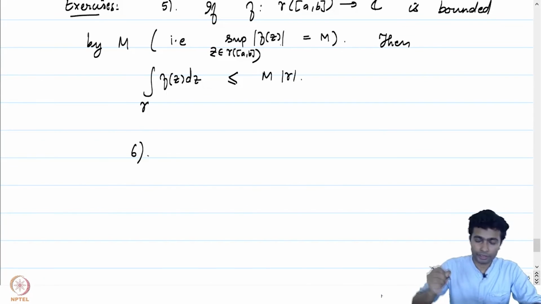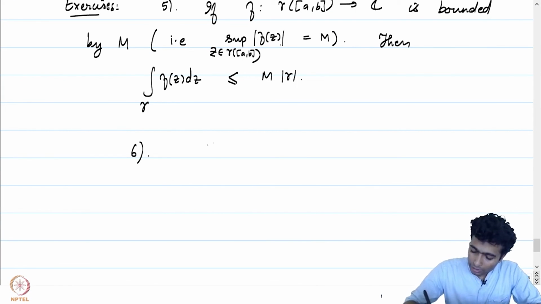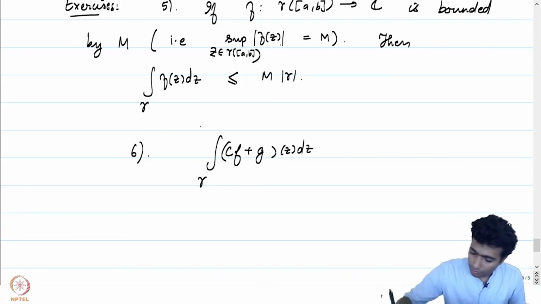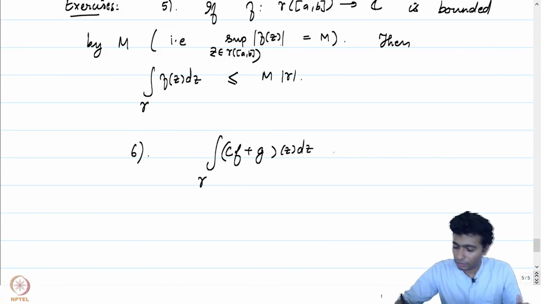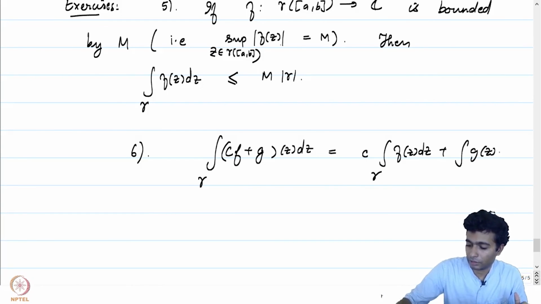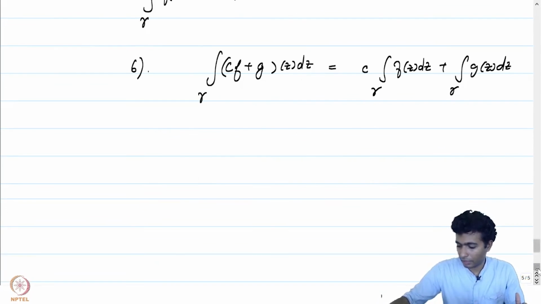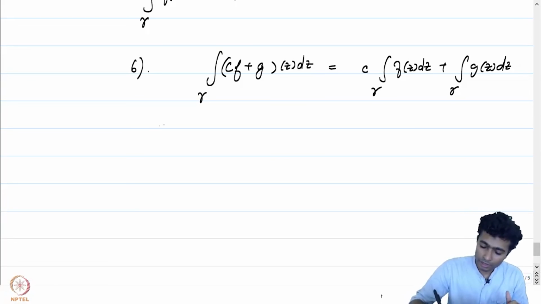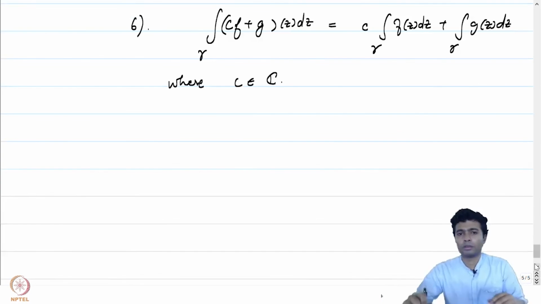Another exercise which is very crucial and very important is that the integral of (C f plus g) of z dz over gamma, for C a constant, is going to be equal to C times the integral of f of z dz over gamma plus the integral of g of z dz over gamma. Here f and g both are continuous functions defined on the image of gamma, and C is some fixed complex constant. Okay, let me stop here.